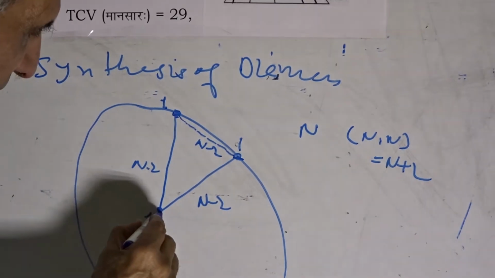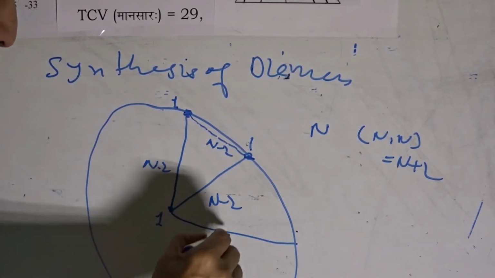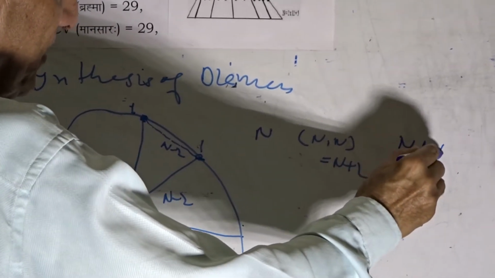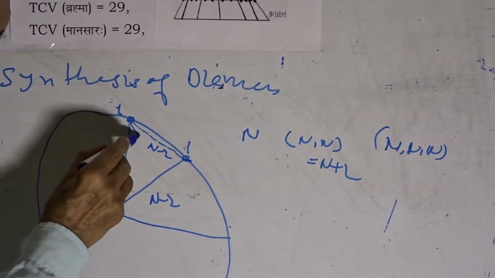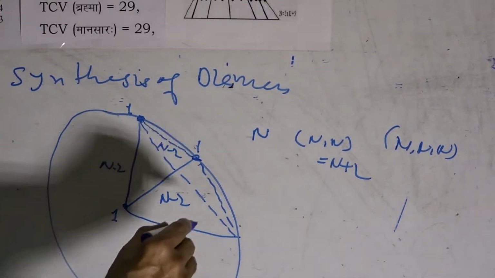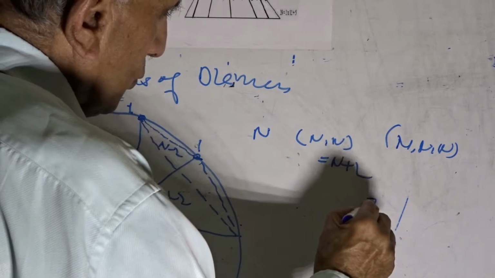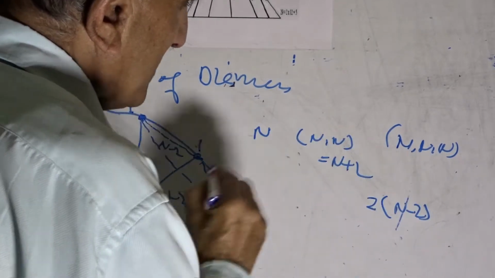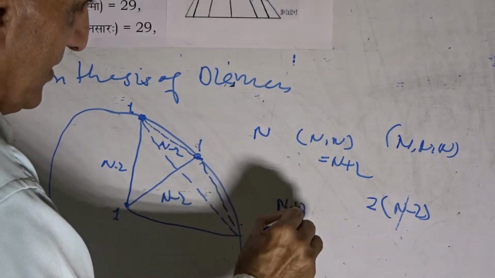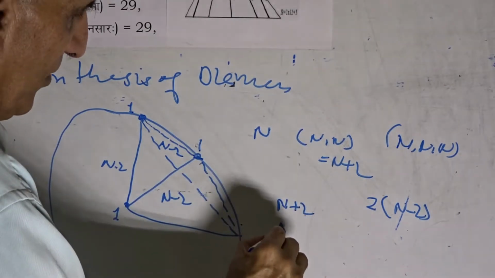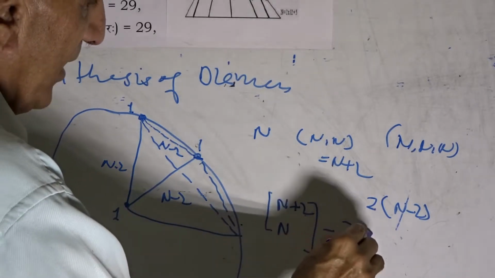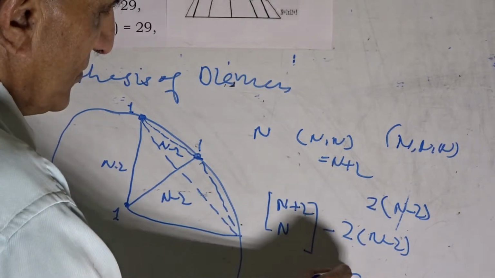Now when we have a third axis, when another additional value n is available to us, let us see. Here we have to fill this gap as well as this particular gap. So we will require 2 times n minus 2 points. Total points available with us are n plus 2 with this synthesis, and the additional value available was the third axis n, and out of that we have availed 2 times n minus 2, and it gives us value 6.